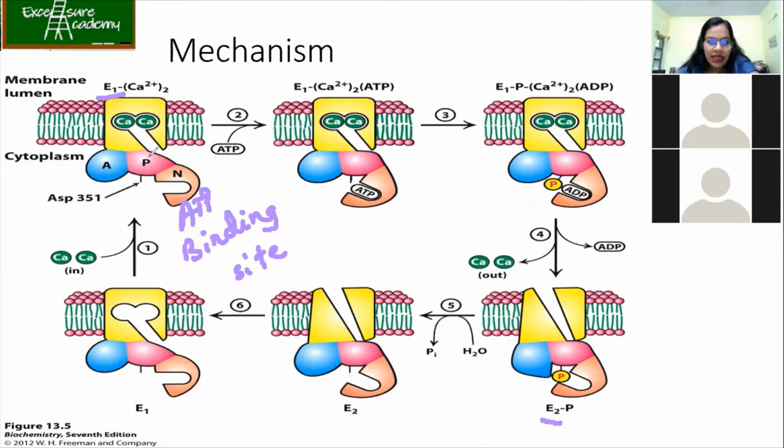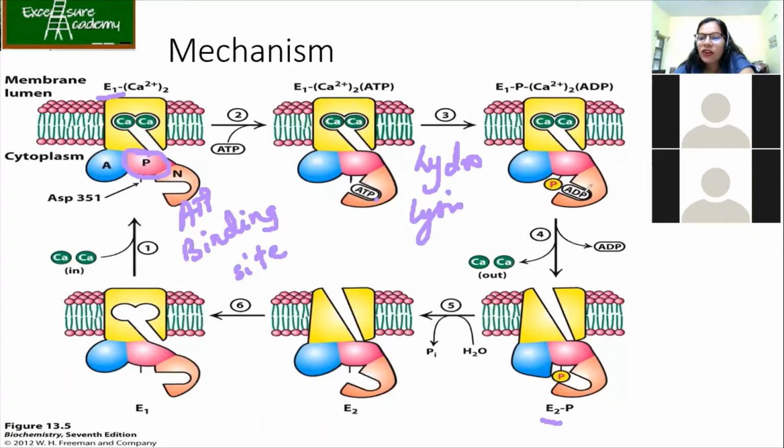Now see, this is your phosphate binding domain, where at the aspartic residue the phosphorylation will take place. So you can see that when ATP is bound there, ATP hydrolysis takes place. So what happened now?